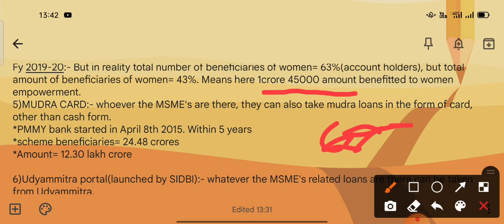And what is the Mudra card? MSMEs can also take Mudra loans in the form of a card, other than cash. Pradhan Mantri Mudra Yojana started on April 8, 2015, and within 5 years the achievements of PMMY were: scheme beneficiaries of 24.48 crore, and the amount benefited was 12.30 lakh crore.